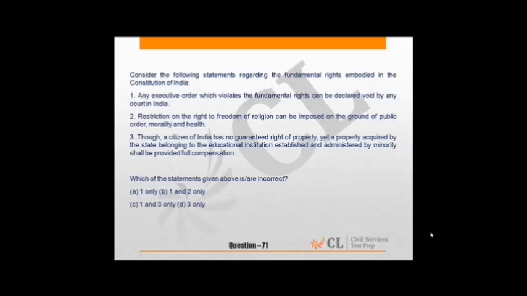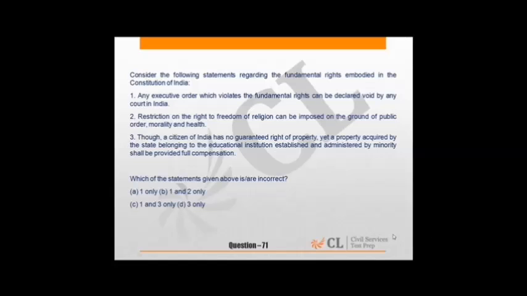We have to find which are incorrect statements. So reading the directions is of utmost importance in civil services prelims. You should read them thoroughly before attempting any question. Take 10 seconds more, but read the guidelines thoroughly, because if that is incorrect, your knowledge itself about the subject will not help you. So the presence of mind should be cultivated by the aspirants while reading the questions as well as the directions. So here they are asking which is incorrect statement.